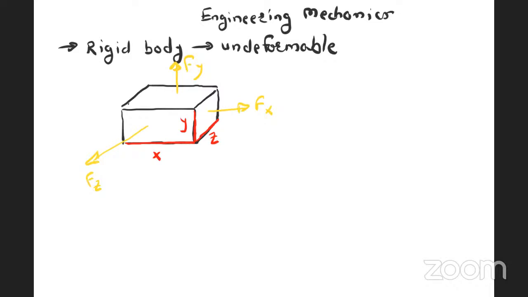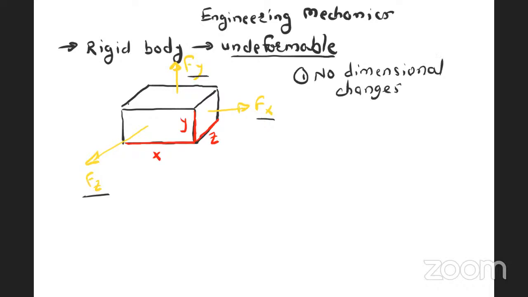Now, rigid body means even due to application of forces, force along x, force along y, force along z, the body will not deform. That means undeformable. That means, number one, no dimensional changes. This is the meaning of undeformable. No dimensional changes means that change in x is zero.